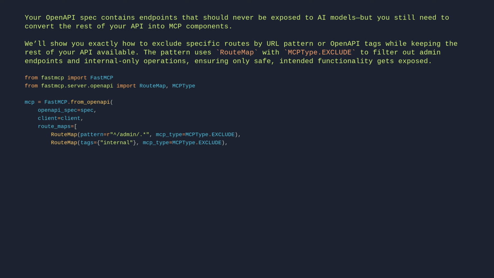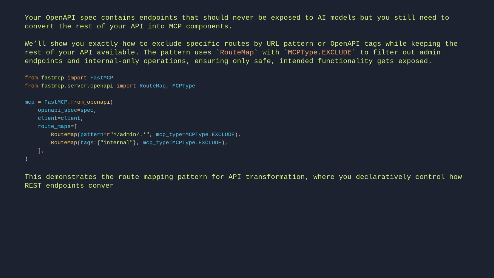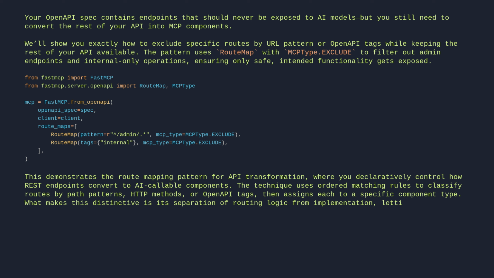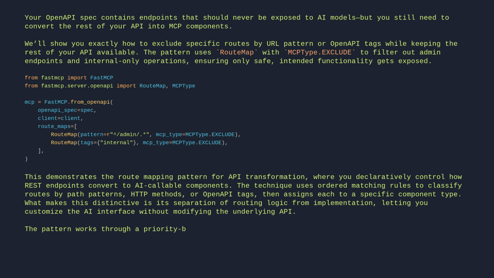This demonstrates the route mapping pattern for API transformation, where you declaratively control how REST endpoints convert to AI-callable components. The technique uses ordered matching rules to classify routes by path patterns, HTTP methods, or OpenAPI tags, then assigns each to a specific component type. What makes this distinctive is its separation of routing logic from implementation, letting you customize the AI interface without modifying the underlying API. The pattern works through a priority-based matching system where custom rules override defaults.